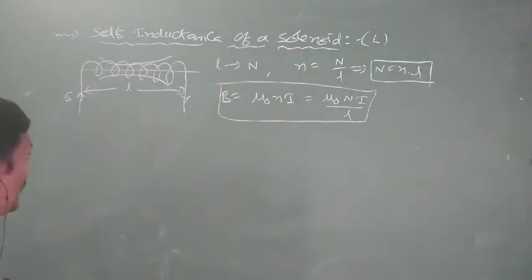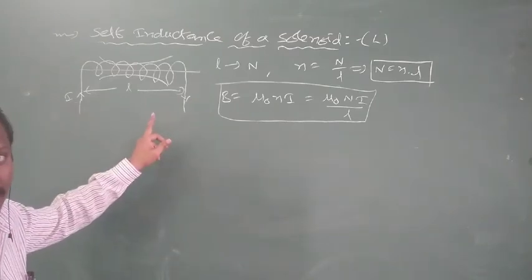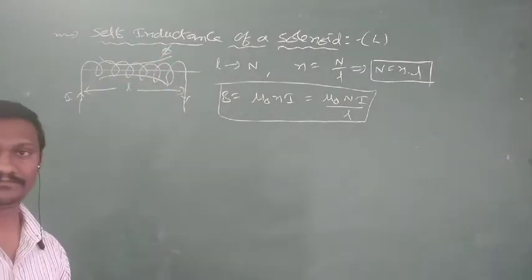So assume I current is passing through the solenoid. Every current carrying conductor produces a magnetic field, consisting of lines of force.